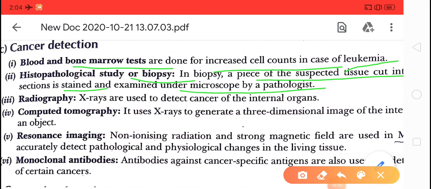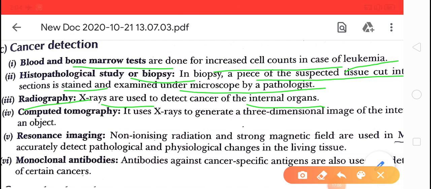Okay, the next technique used for diagnosis is radiography. In radiography, x-rays are used to detect the cancer of internal organs. Basically, if a person is suffering from internal organ problems, they go for radiography. By the use of radiography, the x-rays detect the cancer of internal organs.